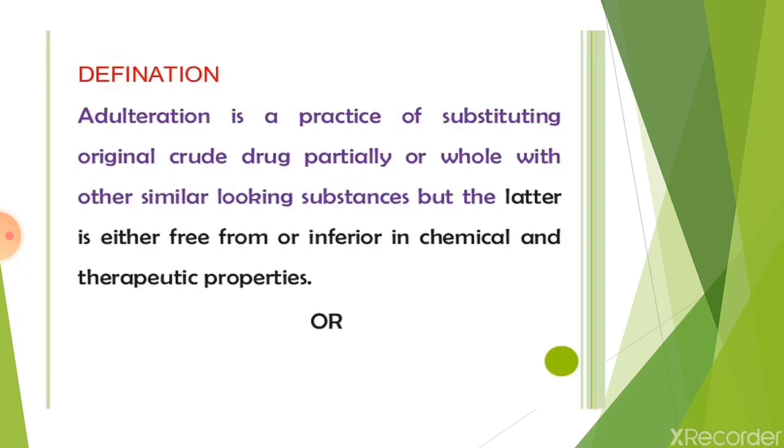Now first we will see the definition of adulteration. What do you mean by adulteration? Adulteration is a practice of substituting original crude drug partially or whole with other similar looking substances, but the latter is either free from or inferior in chemical or therapeutic properties. That means you are substituting the original or genuine drug partially or totally with a similar looking substance, which is morphologically the same. But the second one is either free from or inferior in chemical constituents or therapeutic properties.